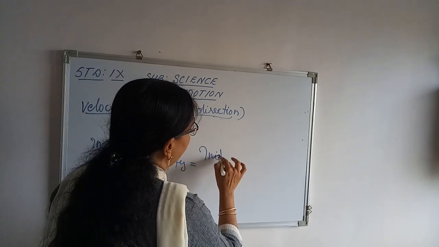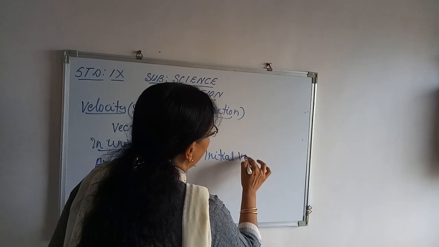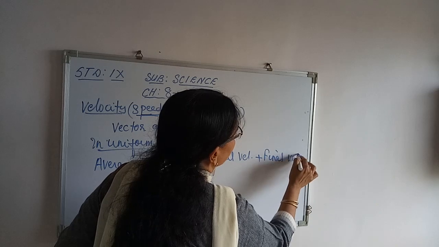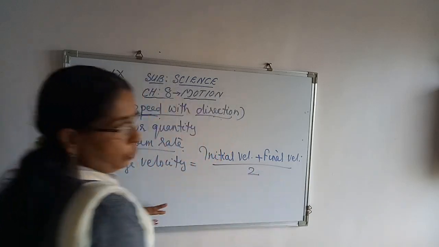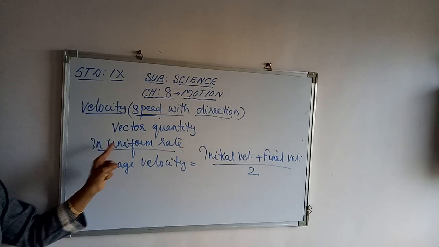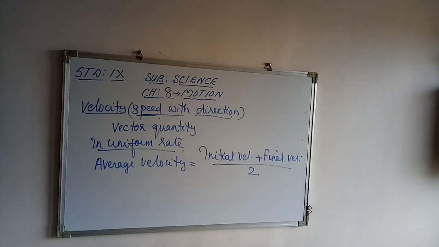In maths you must have studied how to find the arithmetic mean: initial velocity plus final velocity divided by 2. That is how we can calculate the average velocity if the object is changing velocity at a uniform rate.